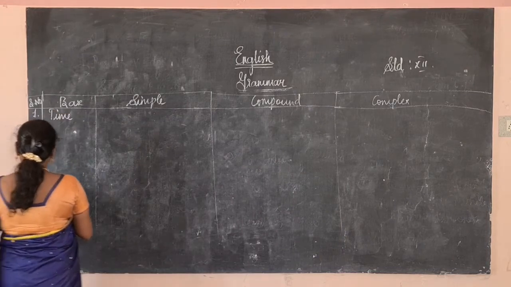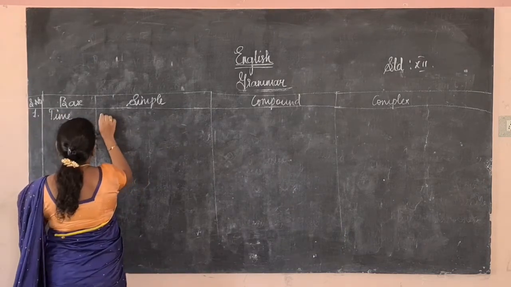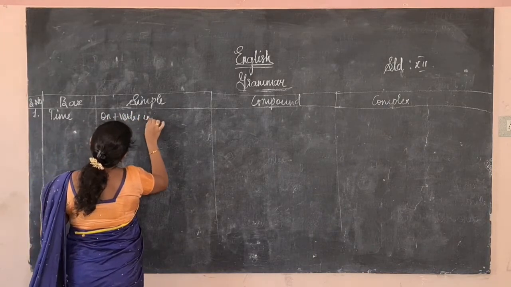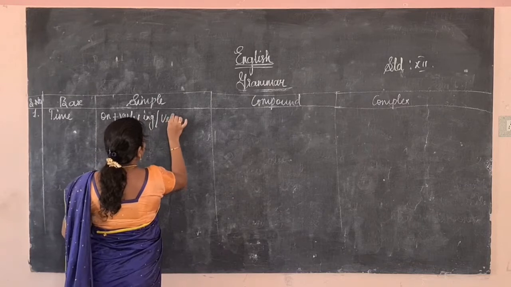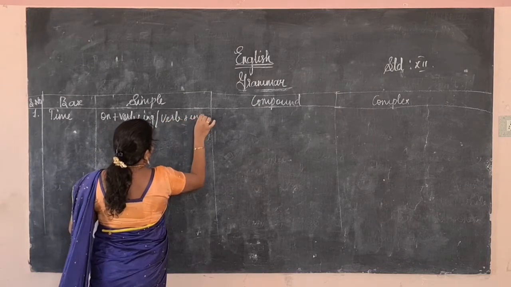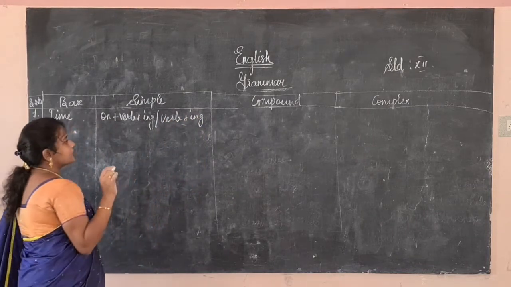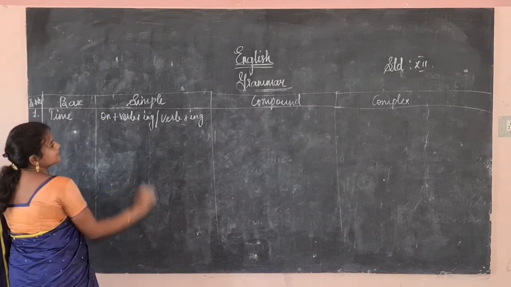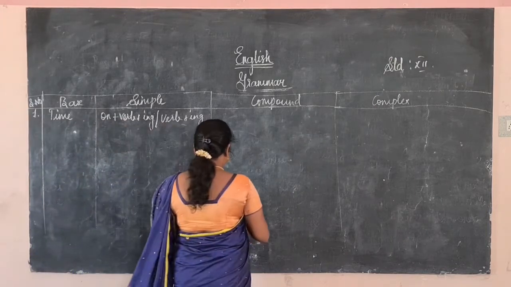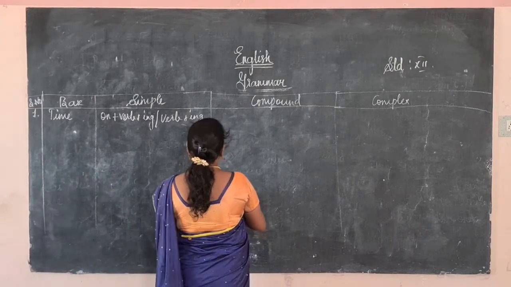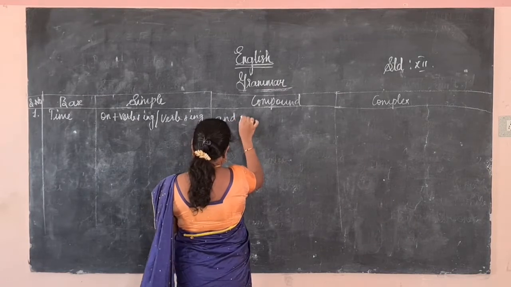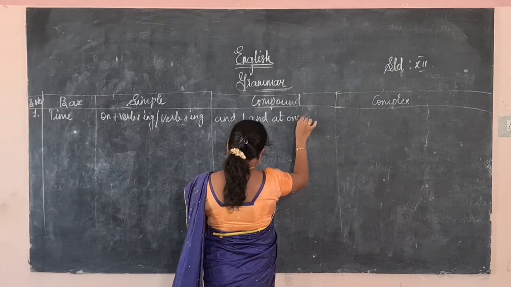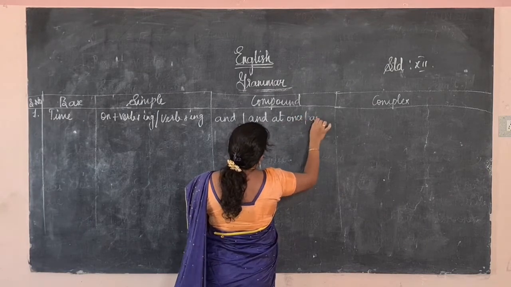So for time, in the simple sentence we will use on plus verb plus ing, or verb plus ing. Then in the compound we will use and, at once, and immediately.